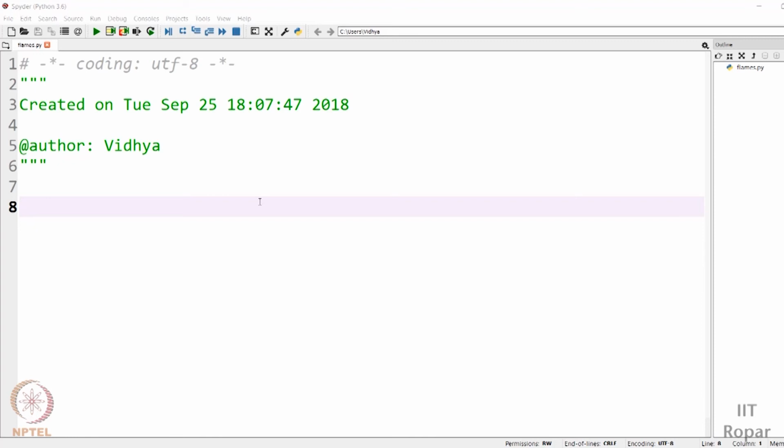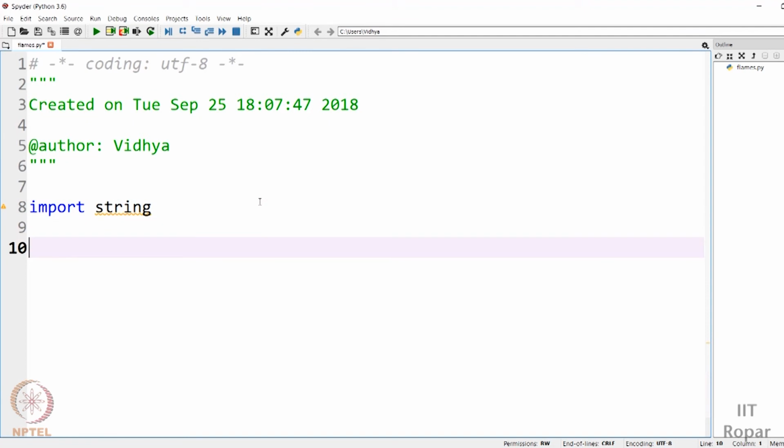As I had said, the first thing is I had imported string, and now I have to input the names of the two persons. So let me say person 1, P1. I'll get the name. To get the input, I have to use the input function, and I have to give the message here. I'll say, enter first person name. Let me call it first person name. I'll get the input.